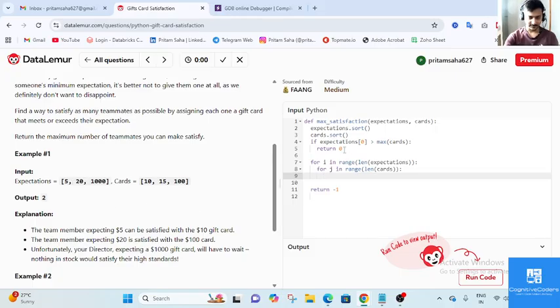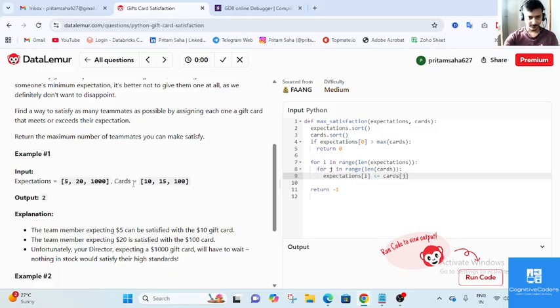So then I can check if the expectation i value is lesser or equals to the card value.